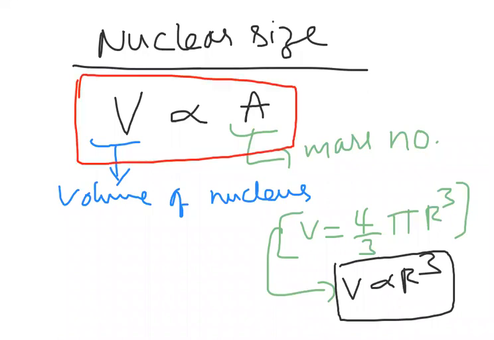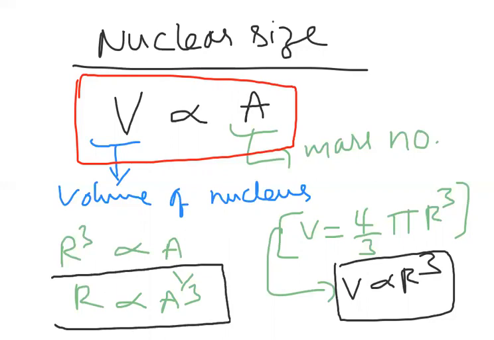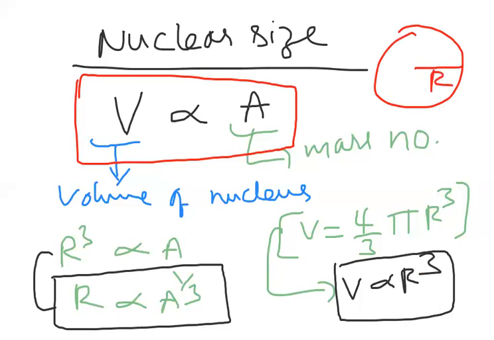So from these two pieces of information, r cube is proportional to A, and obviously r is proportional to A to the power 1 by 3.